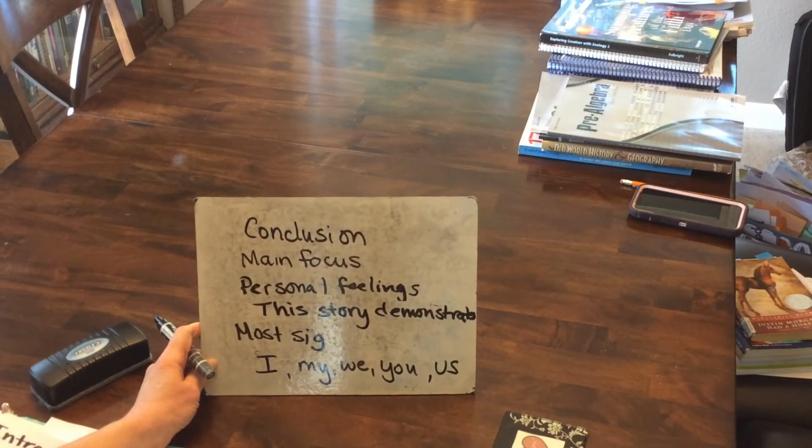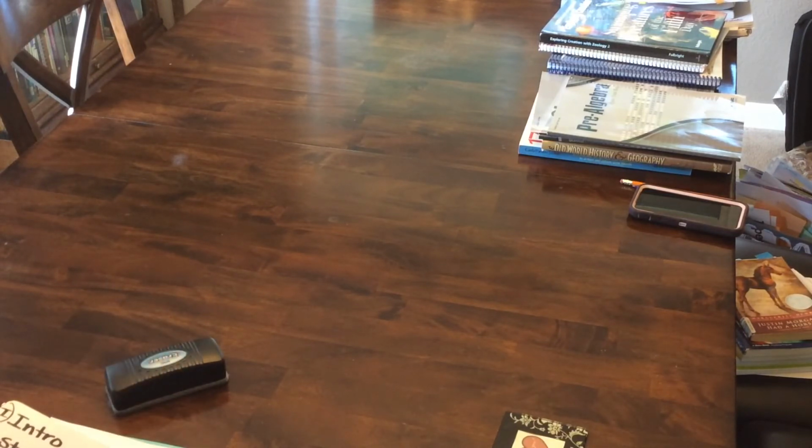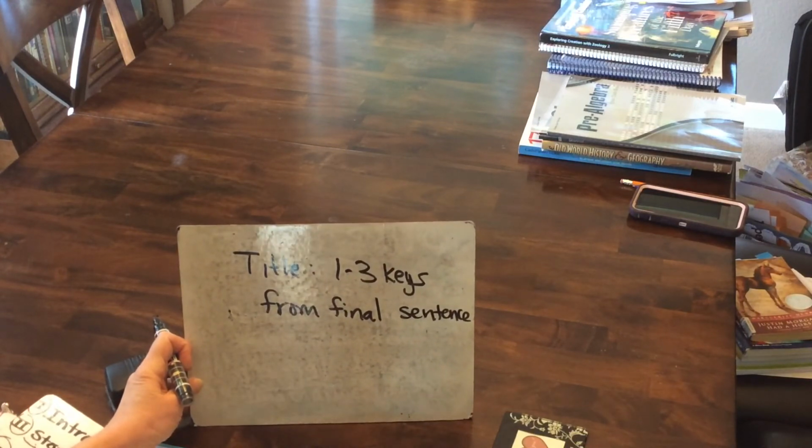Then your final sentence. Make sure your final sentence makes the paper sound complete and contains words you can use to create a title. And your title repeats what? You're writing your title. What does it repeat? One to three keywords from your final sentence. So make sure that final sentence is complete and contains enough words. Okay, and then highlight or bold the topic in your paragraph.